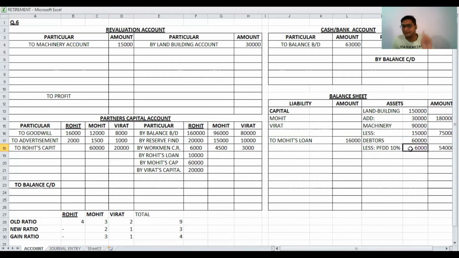The old value of the bad debts reserve is 4,000, meaning the bad debts reserve increased from 4,000 to 6,000. The difference of 2,000 is our additional liability created. So this 2,000 is recorded on the revaluation account debit side, credited to provision for doubtful debts, or we can write bad debts reserve account.